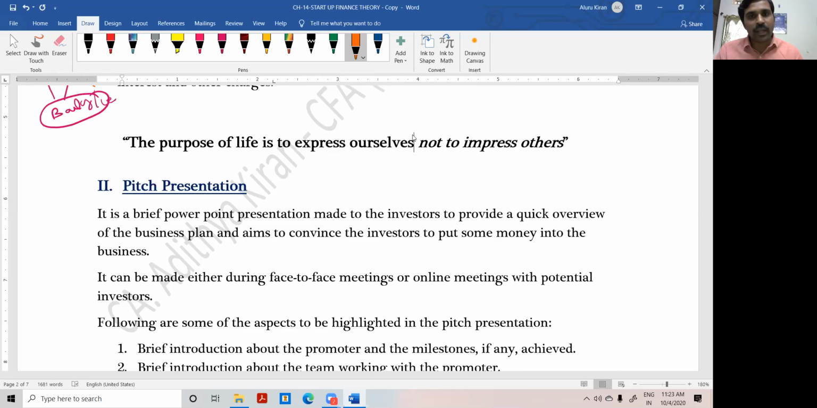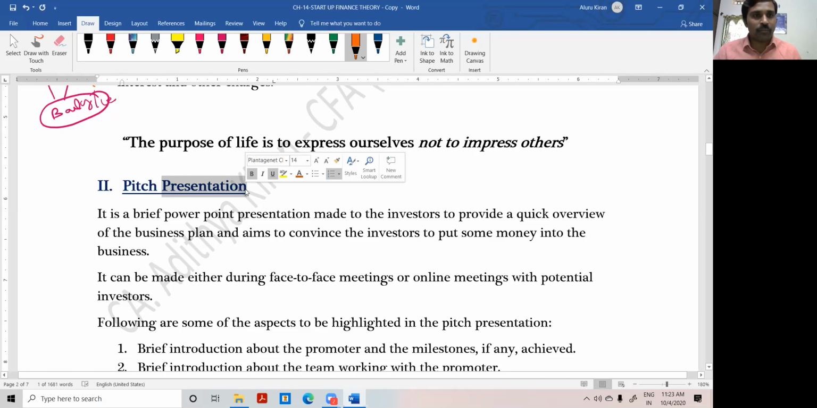So therefore, don't be excessive. Why? Because this is about presentation skills only. But here is where people are making mistakes. They are making excessive use of presentation skills and focusing too much on attracting the investor rather than convincing the investor.